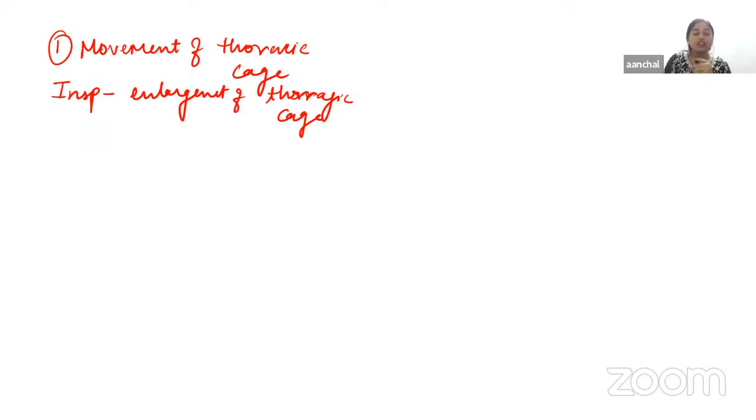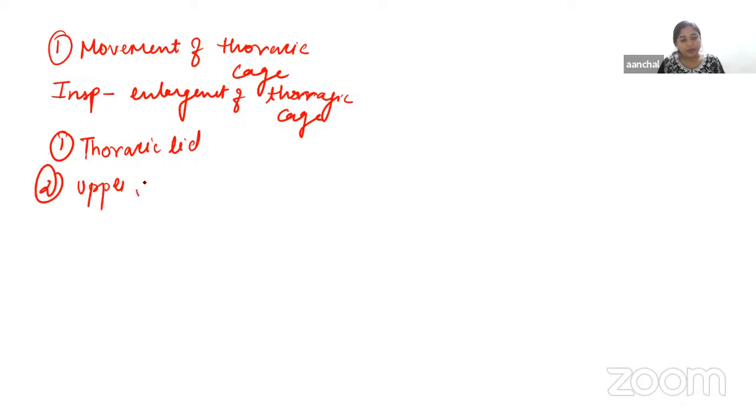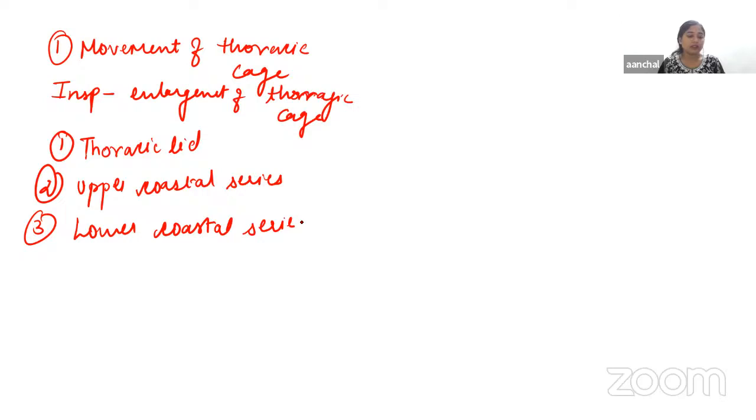Okay, now in general, whenever there is a change in the size of the thoracic cavity, that occurs because of the movements of four units, and those are thoracic lid, upper costal series, the lower costal series, and the diaphragm.